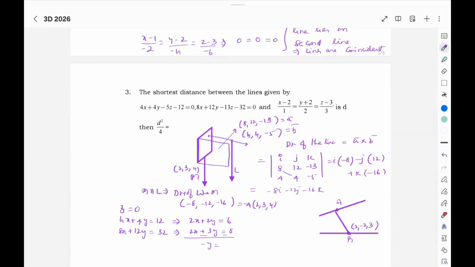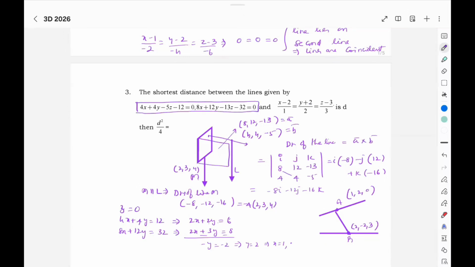So we get the y coordinate. Once we get y, from this 4x, y is 2, x is 1, z we already assumed 0. Then 1, 2, 0 is a point on the line which is in unsymmetric form.